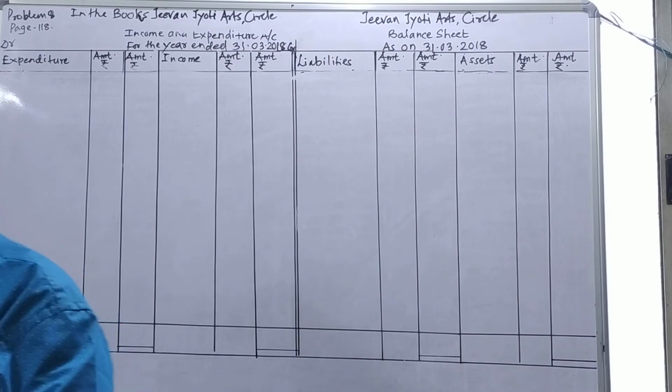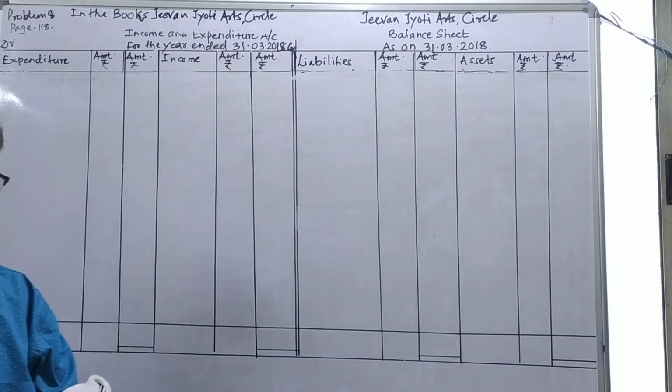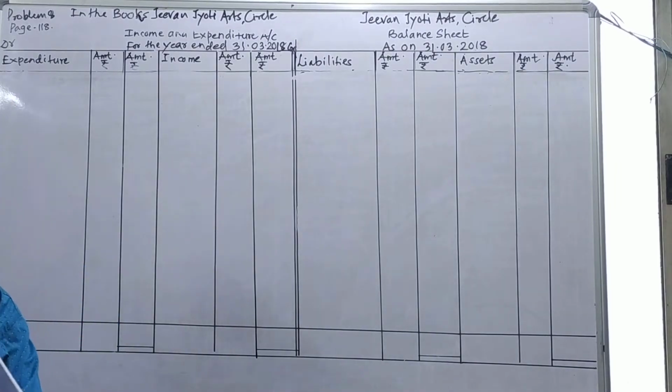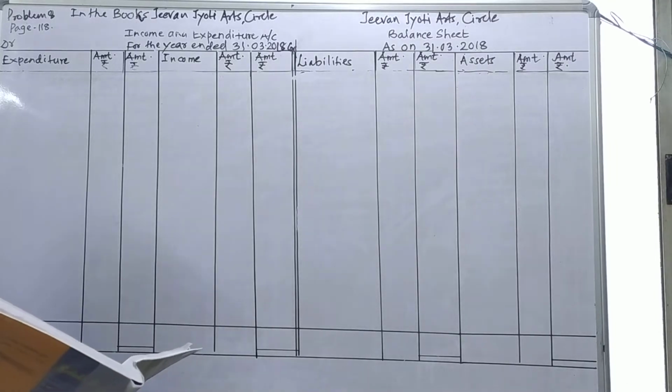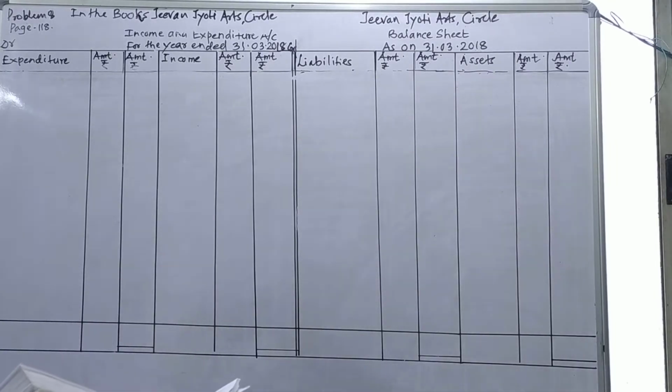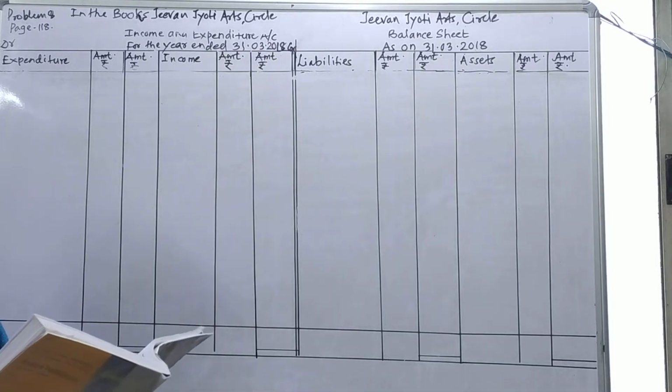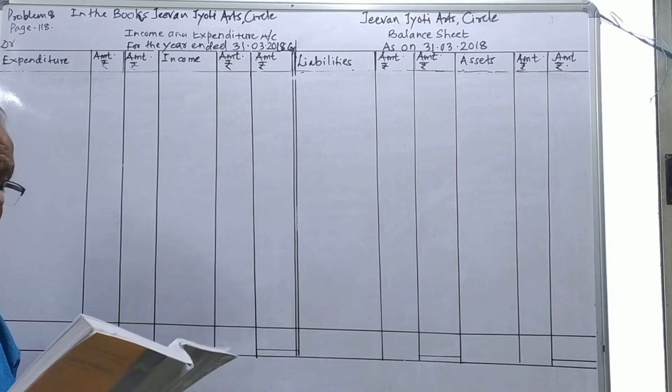So in this problem, just see, the capital fund is not given to us because it is newly started. This is the newly started Jivan Jyoti Art Circle. Capital fund is not given because it is commencing, starting for the first time, so they have no capital fund.